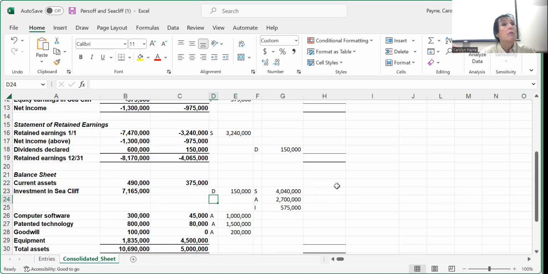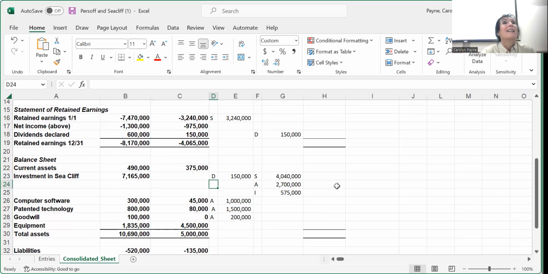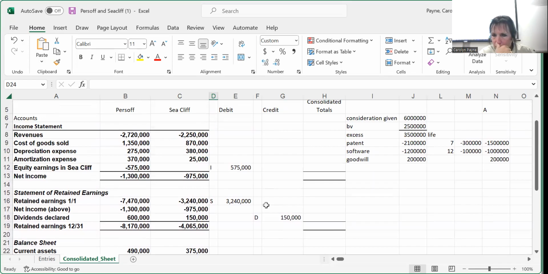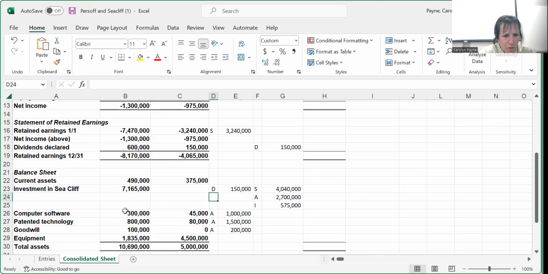Okay, and then what? E, okay. It's the expenses of the sub. Good. So it's expenses, the A adjustment. How do we say that? It is the additional amortization as a result of the A adjustment. It's that $400,000, the additional expense related to the A adjustment. Only way I know how to say that. Okay, so what do we have? We got 300,000 in amortization and 100,000 in software. And I think we put that also to amortization.